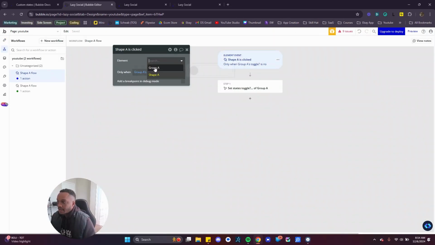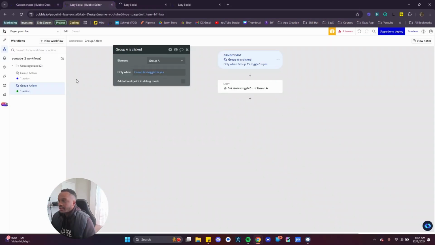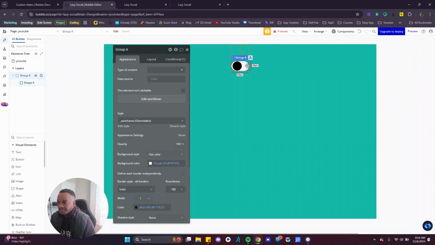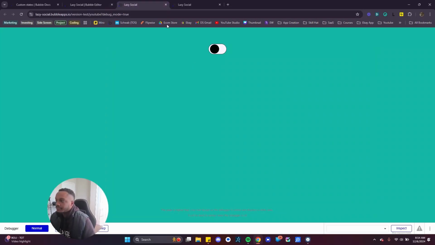So let me see if I, oh yeah, great. So this is the container, group A is our container. We're going to change the element to group A. And let me say the way you would do that without what I just did is just simply click on here on a group, hit edit workflow. This now doesn't have a workflow because we just changed it. So look what happens now.